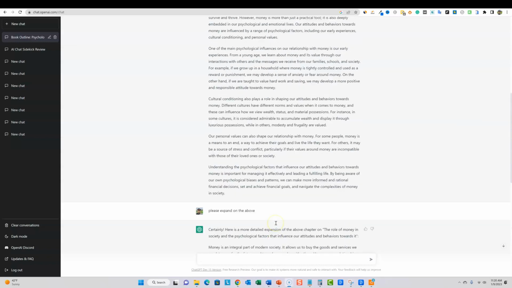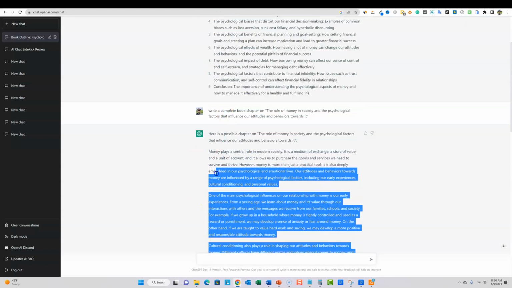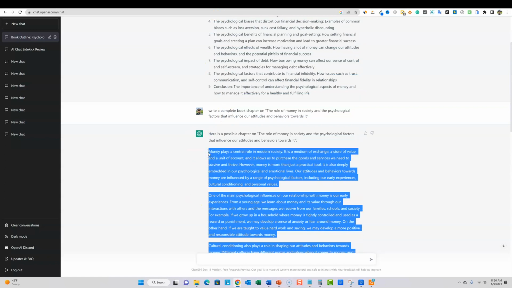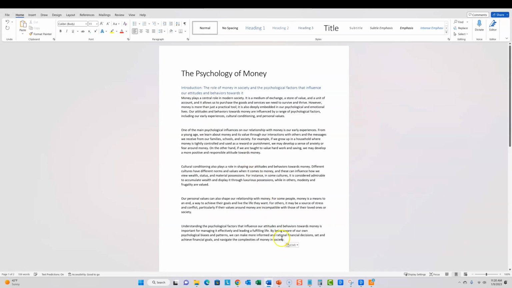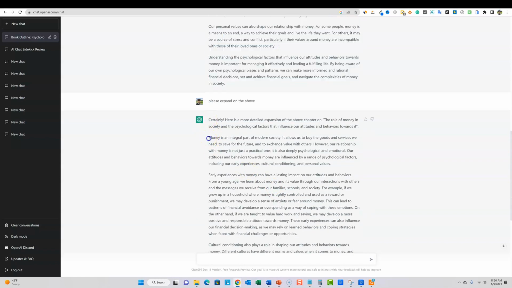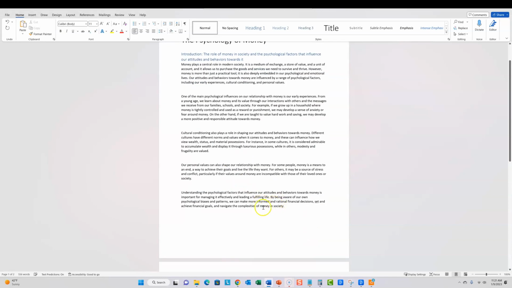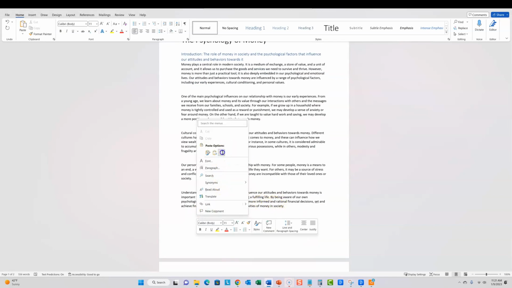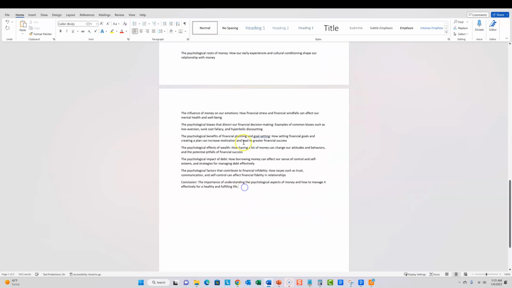Okay, so it certainly expanded on the content. So here's what we're going to do now. We're going to copy this first chapter, go to Microsoft Word, and paste this right here. Then we're going to come back and grab the expanded version and copy that as well. Come back over to Word, push enter, return, and paste that in. And let's go and look at our first chapter.